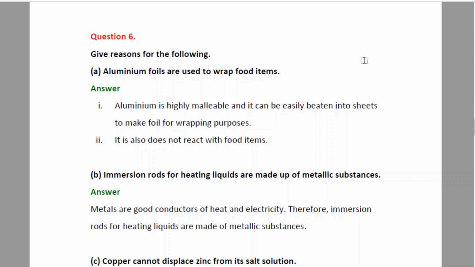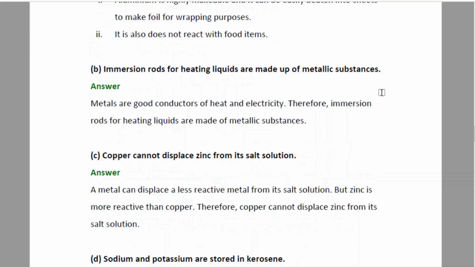B. Immersion rods for heating liquids are made up of metallic substances. Again, metals being good conductors of heat and electricity, immersion rods are mostly made from metals, or in fact they are always made from metallic substances.